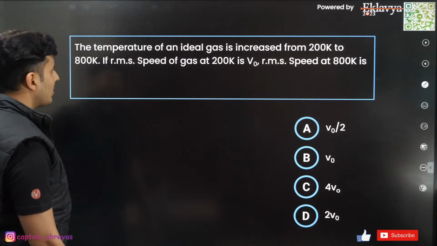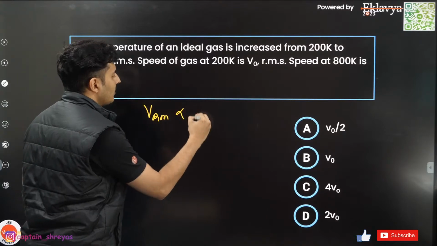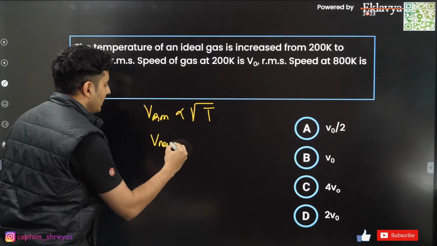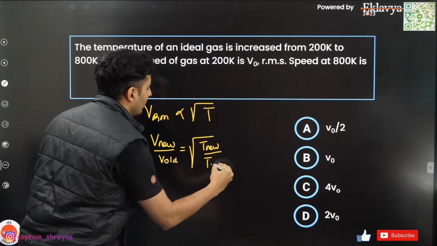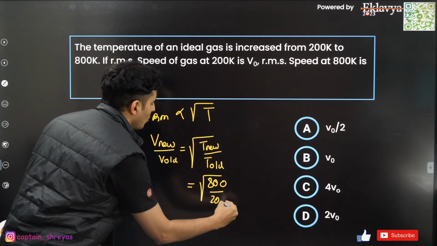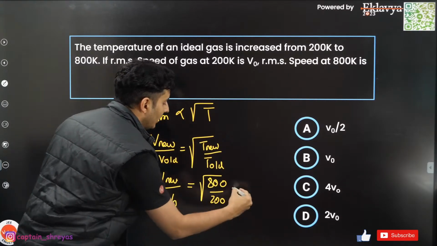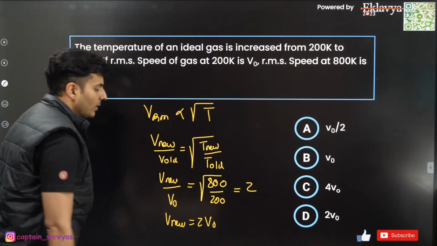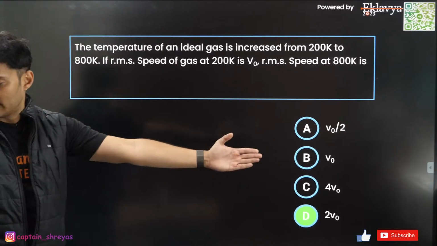What is the RMS speed proportional to? RMS speed is directly proportional to the root of temperature. So the new RMS speed upon the old RMS speed will be the root of the new temperature by the old temperature. New temperature 800, old temperature 200, new speed I do not know, old speed was V naught. 800 by 200 is 4, root of 4 is 2. So the new speed will be 2 times V naught. That is the answer, 2 V naught, which is option D. Perfect, guys. Very good.